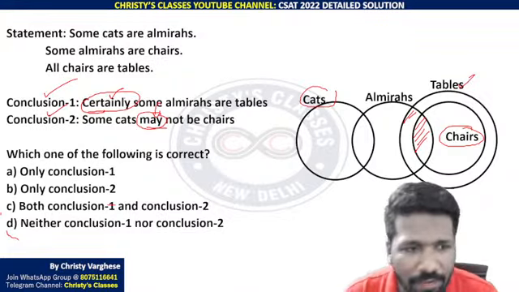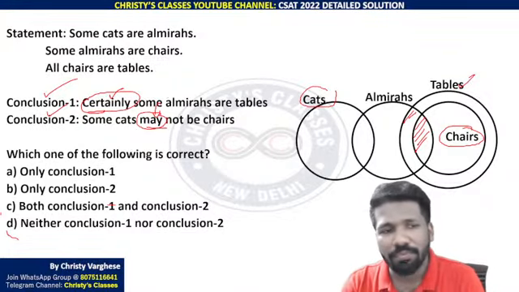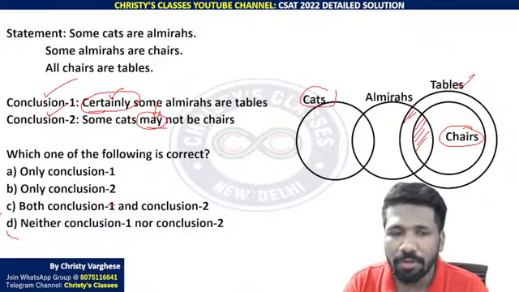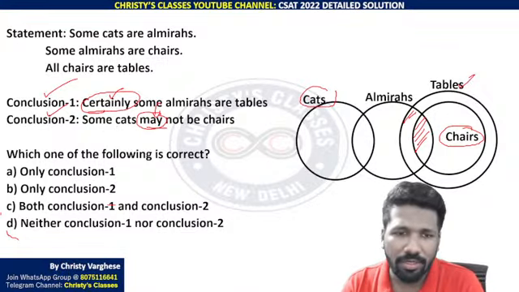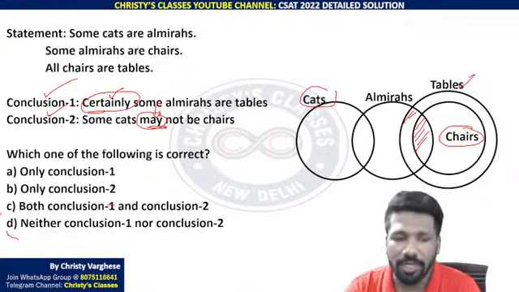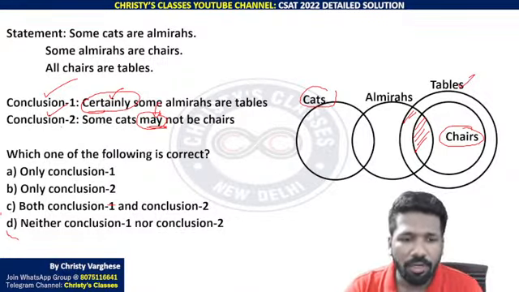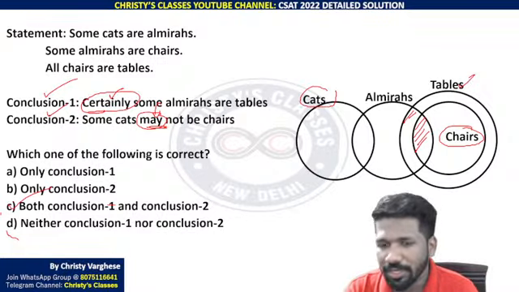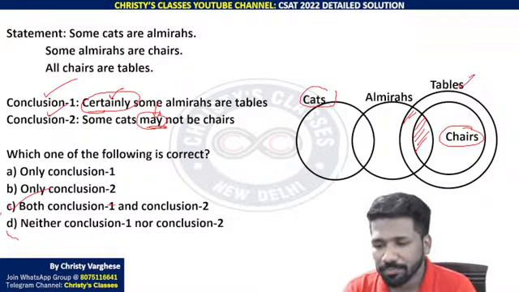Anyway, if the word was "must be" or "should be", conclusion 2 is not correct. But here it is "may not be", not "must not" or "should not", so it is correct. So conclusion 1 and 2 both are correct, so option C is the correct answer. Some of you got option C, that is totally correct. All clear?